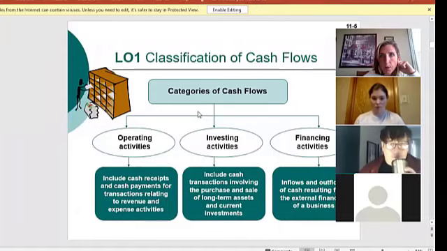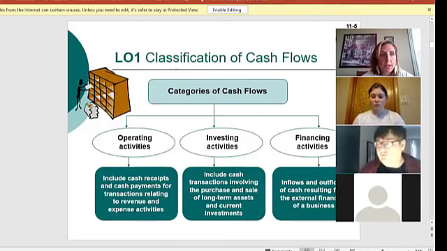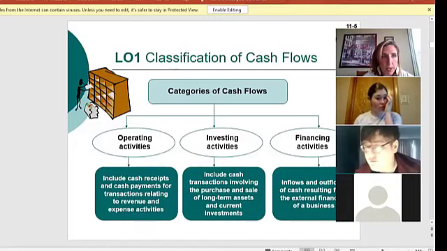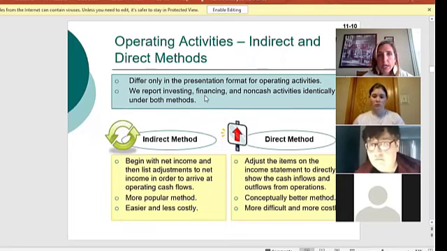Okay, so now I'm going to share my screen with you real quick. Okay, so we reviewed those three sections, and the investing section we talked about just now has those long-term items in it. So we talked last time about how there's this chart for your investing activities that has the indirect method.